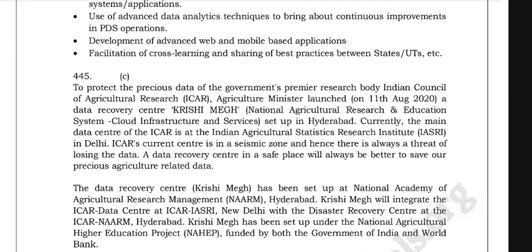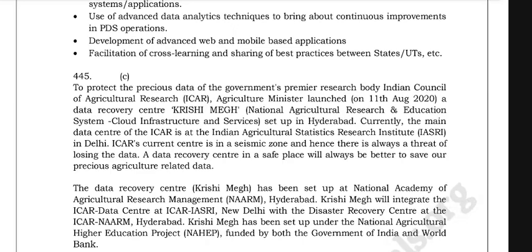Currently, the main data center of the ICAR is at the Indian Agricultural Statistical Research Institute, IASRI, in Delhi. ICAR's current center is in a seismic zone, and hence there is always a threat, so a data recovery center in a safe place will always be better to save our precious agriculture related data.